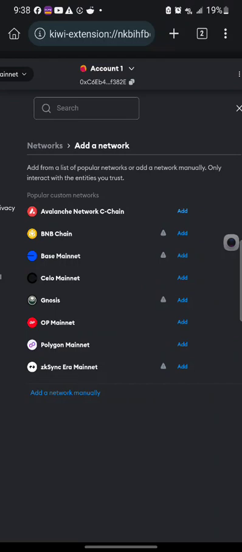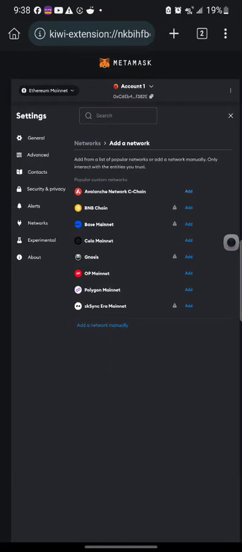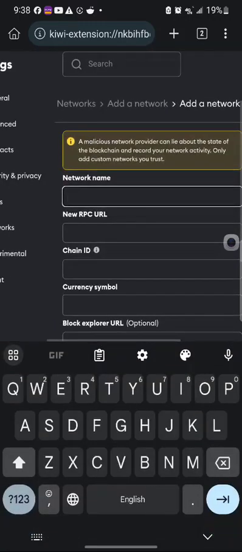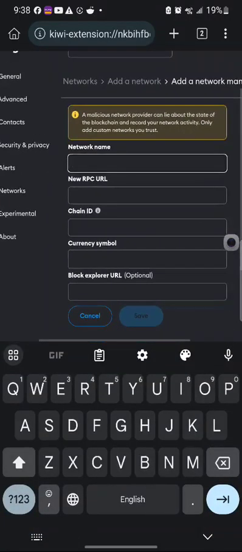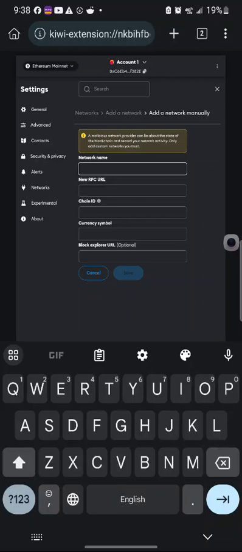It may be manual. If I've given you the details to add manual, you can see add manual here. So you click on this add manual here. So I would have told you the name. You put the name here. You put the RPC. You put the chain. You put the symbol. And if you want, this one is optional, the blockchain explorer URL. So you put it. Then you click on save. Then it is already there.